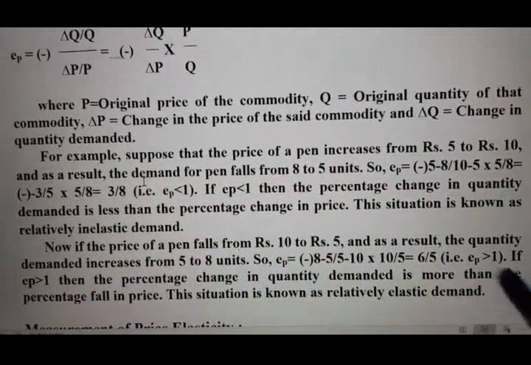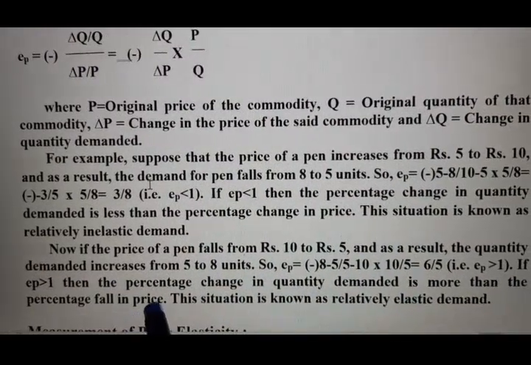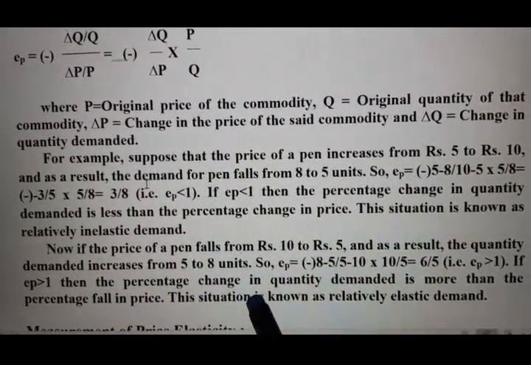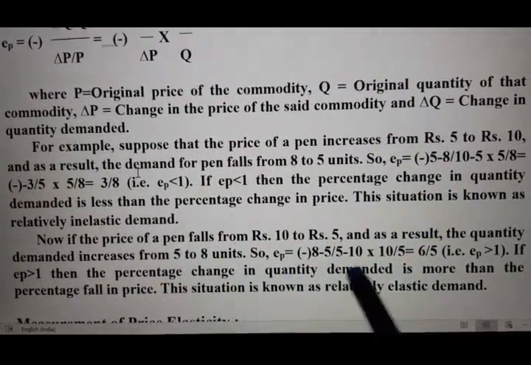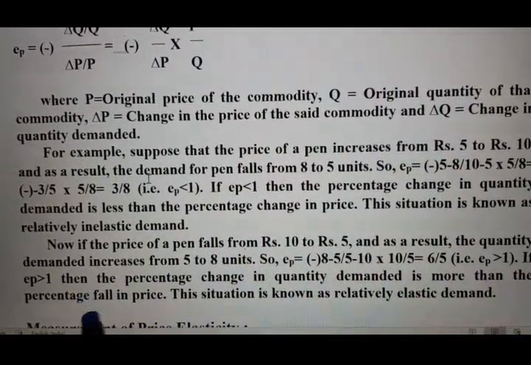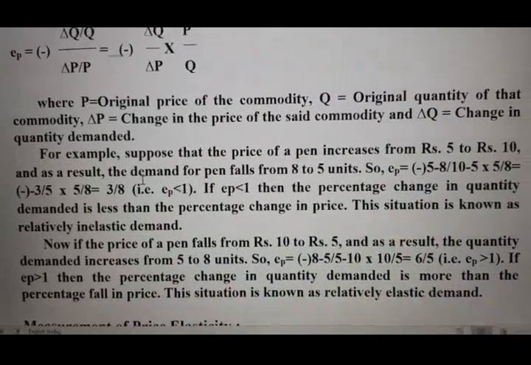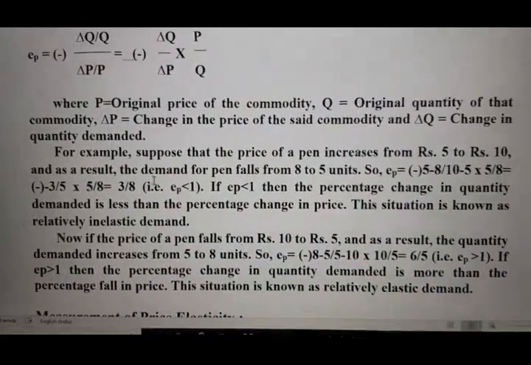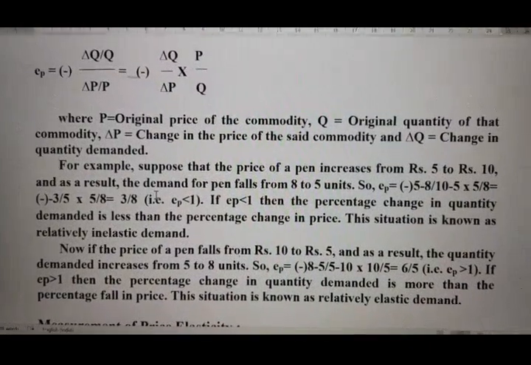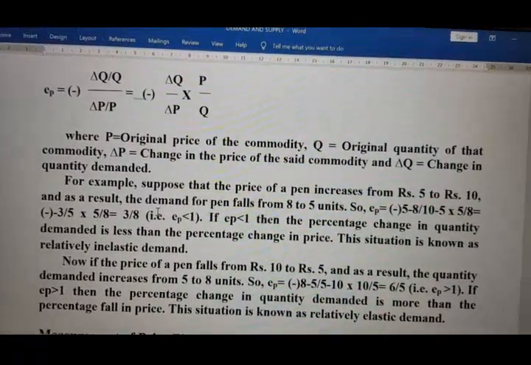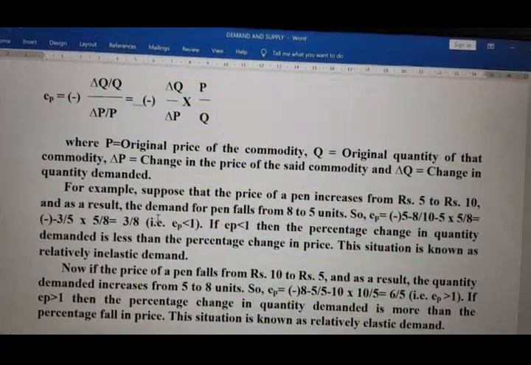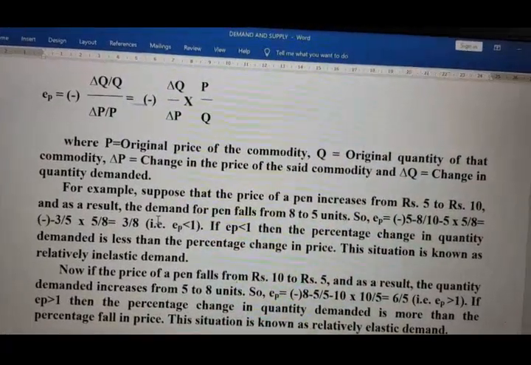EP greater than 1 means the percentage change in quantity demanded is more than the percentage fall in price. If the price of the product changes by 1%, the quantity demanded for the product will change by more than 1%.